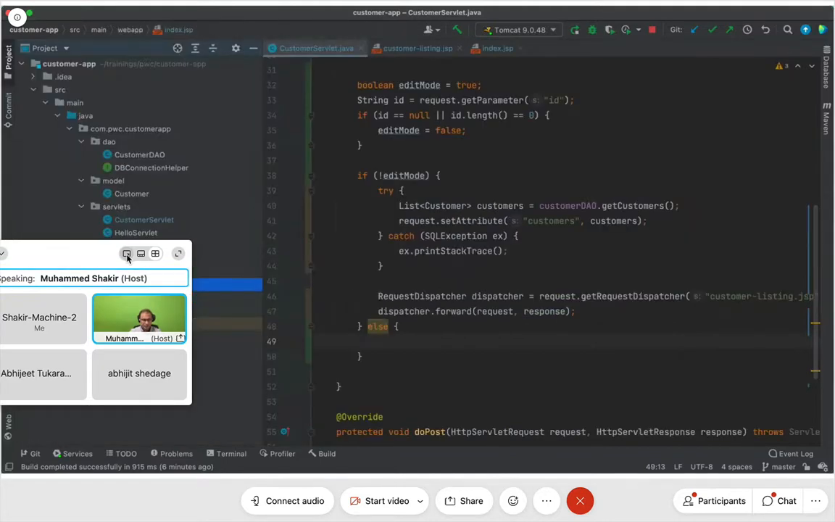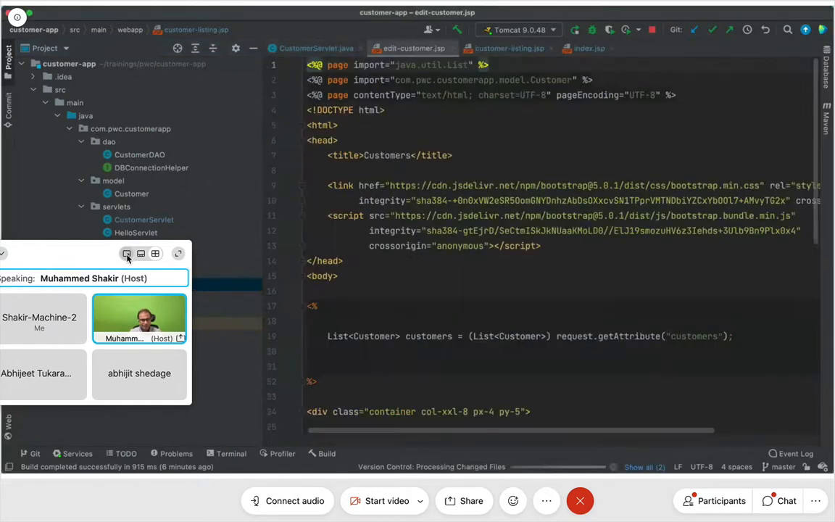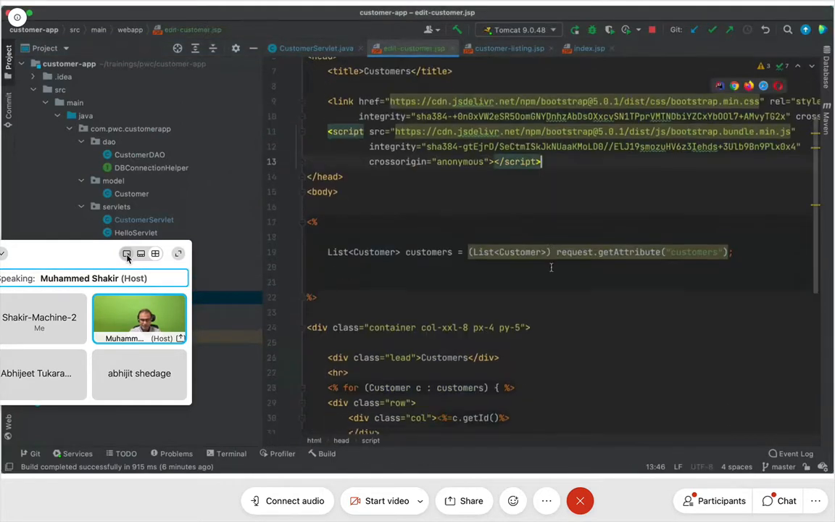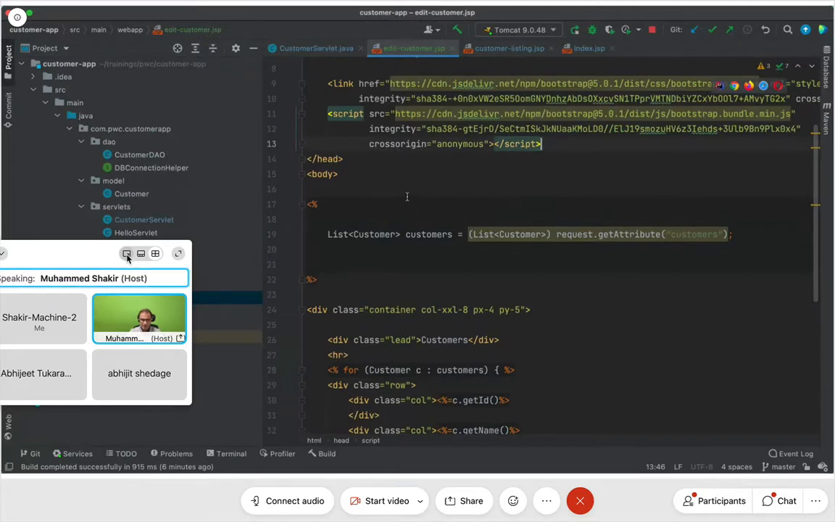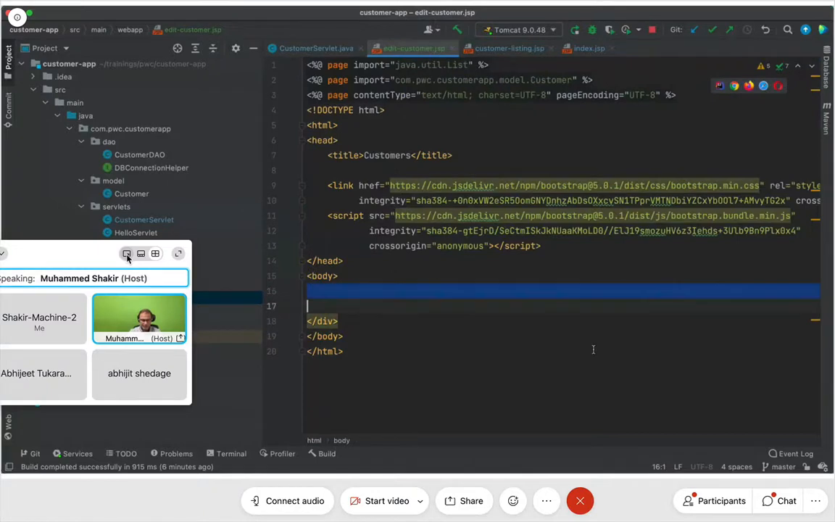So what I'm going to do is paste it with Control V, and instead of customer listing, I'll say edit-customer.jsp. In edit-customer.jsp, I will remove everything from here. I will remove this div as well. And what is it that I'm going to do? I will say div.